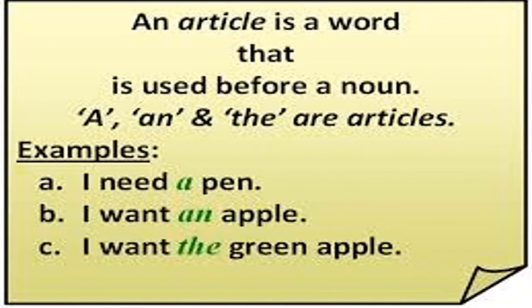So, as we know, an article is a word that is used before a noun. A, an, and the are articles. See the examples. I need a pen. I want an apple. I want the green apple. So here in these sentences we can see the articles a and the have been used before the nouns, referring to specific and non-specific things.